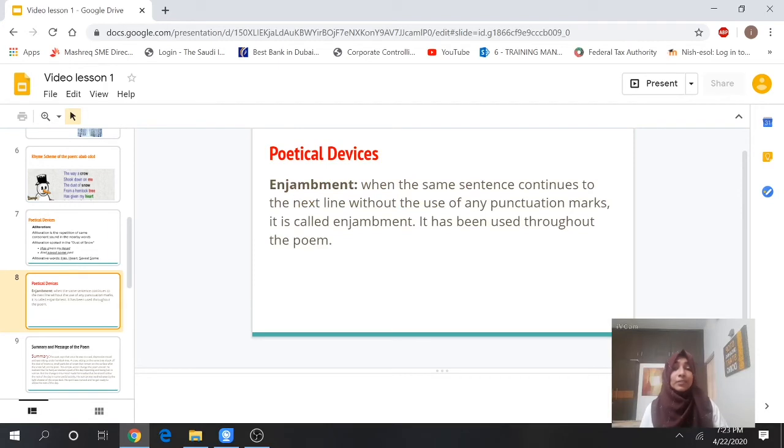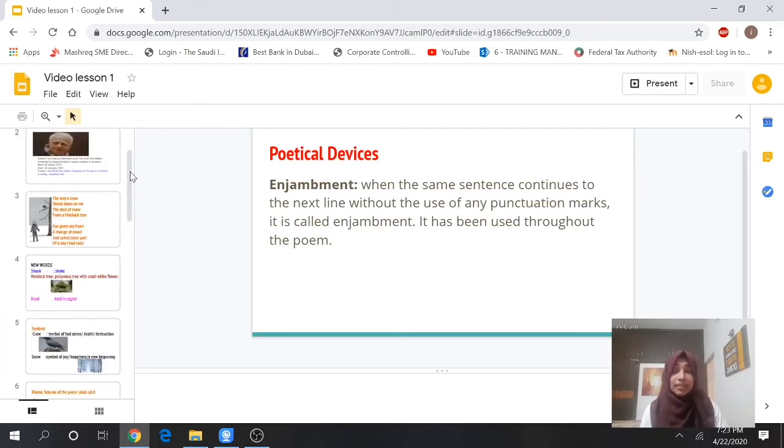It is enjambment. What is enjambment? When the same sentence continues to the next line without the use of any punctuation marks, it is called enjambment. It has been used throughout the poem. In this poem, you can see a lot of enjambment.